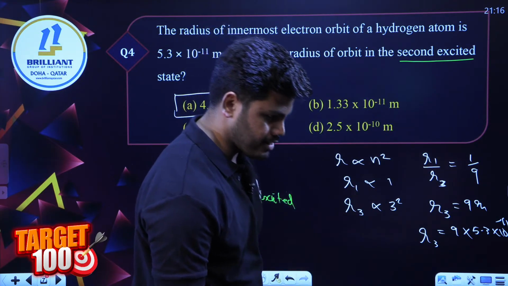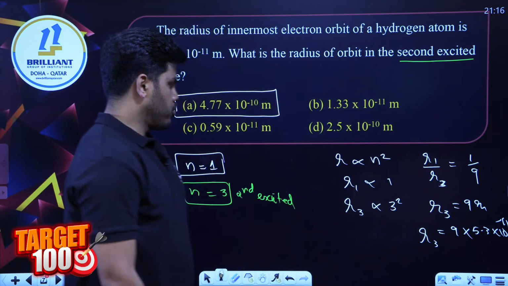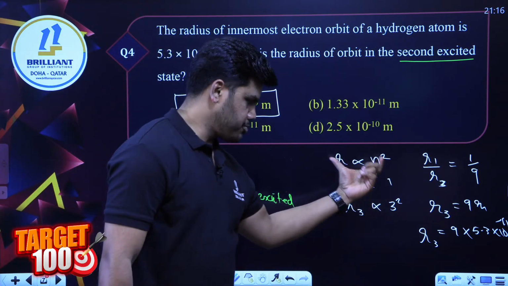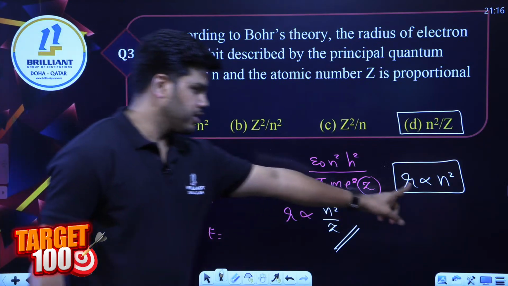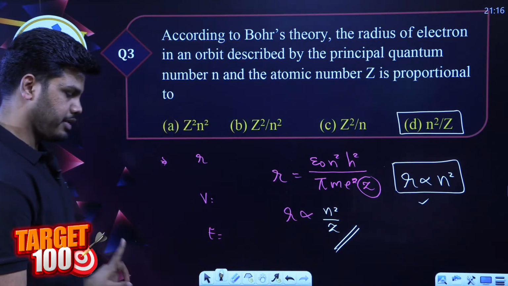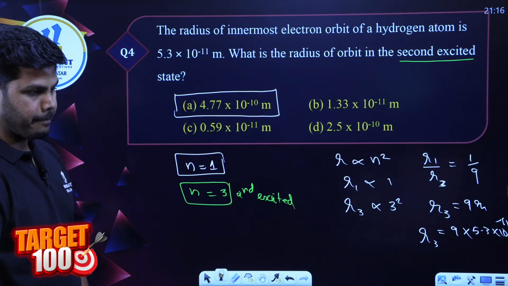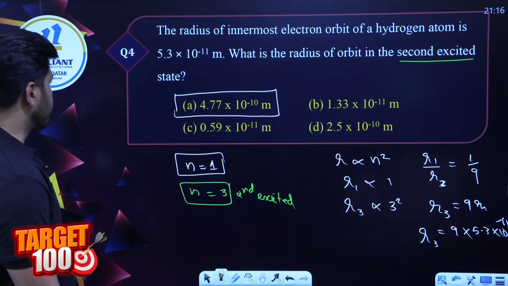Yes, exactly, Azim. R is proportional to n square. That is what I told you before. It is the result we obtained from the previous question. We concluded like this, and we just used it here in question number 4. Hope I can continue.